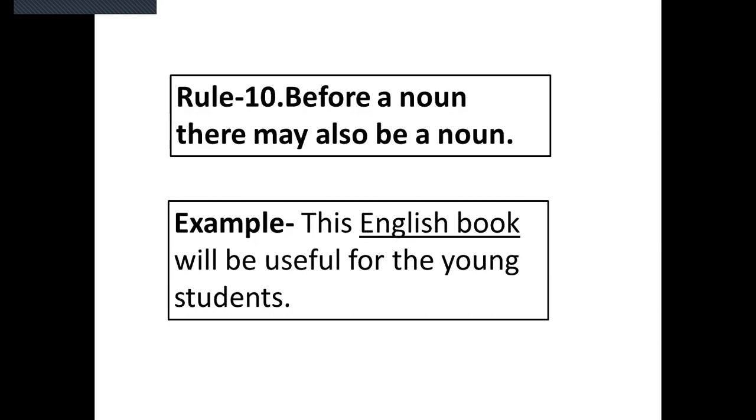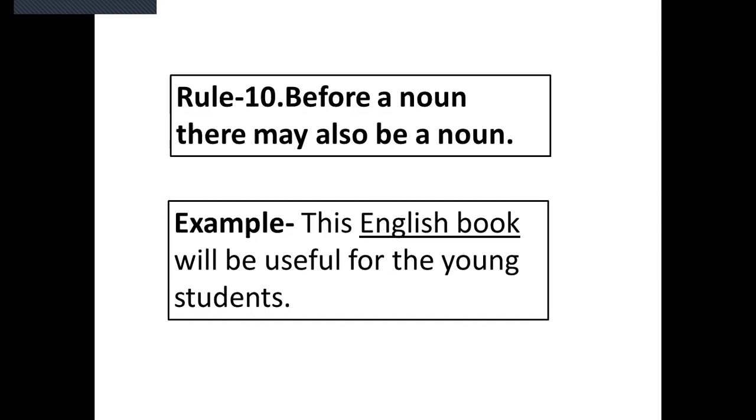Number 10. Before a noun, there may also be a noun. Suppose this English book will be useful for the young students. This English book. Here two nouns can be used in a similar way, but English can be used here as an adjective also.